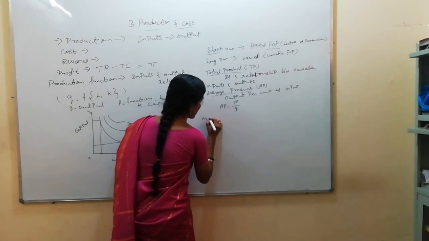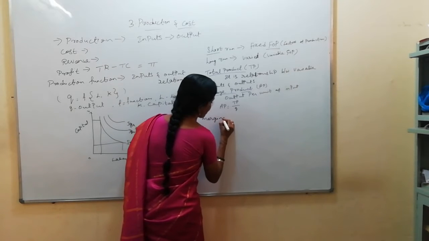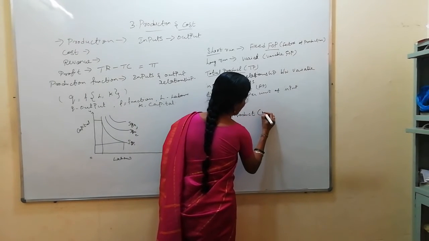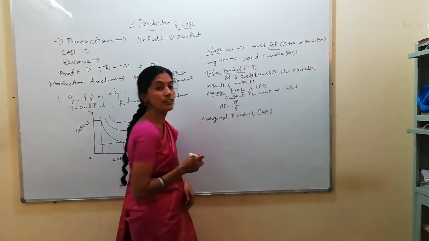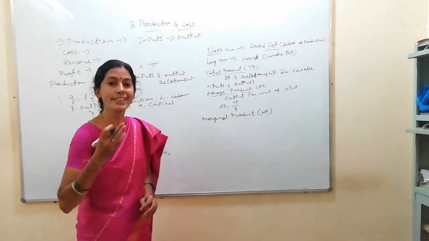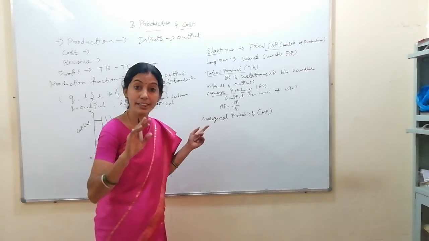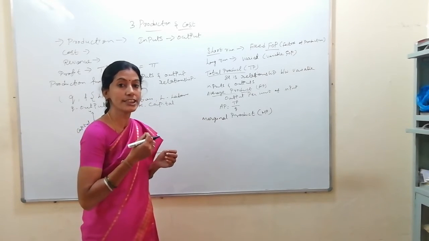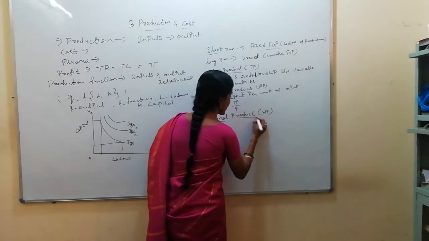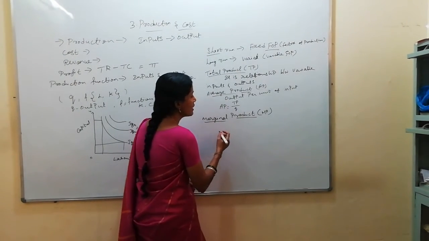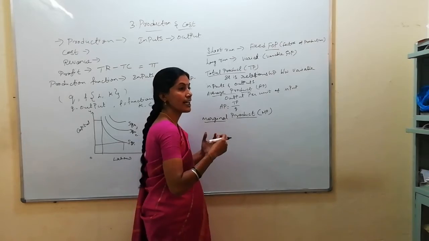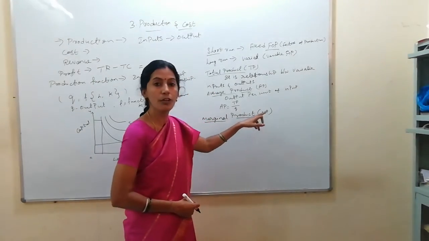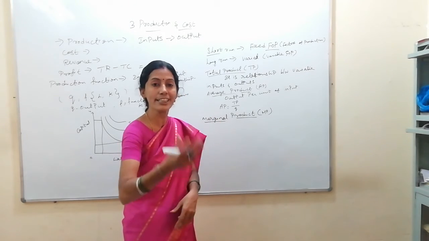Next, marginal product, MP, which is the addition made to the total product by using an additional unit of input. Like marginal utility, I said, it is the extra or additional utility derived from the consumption of an additional unit of commodity. The same way, marginal product means the extra or additional output received by the firm by using the additional input.